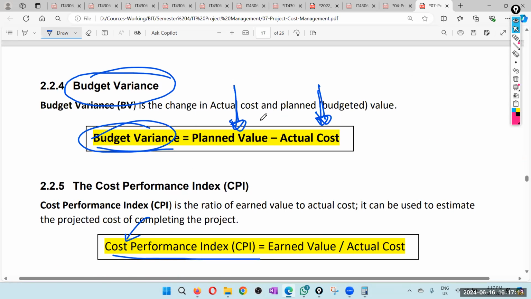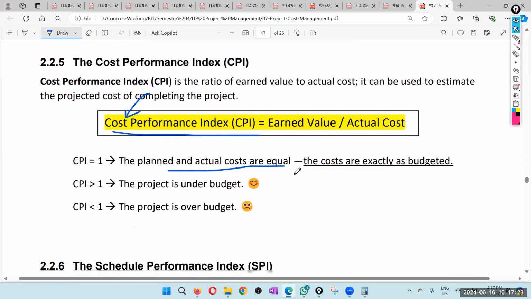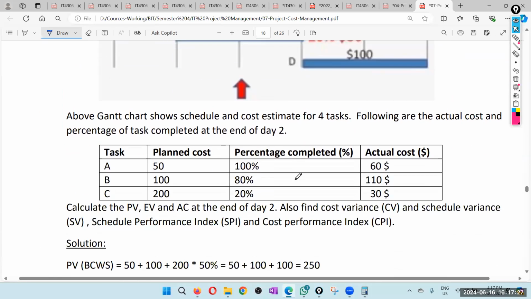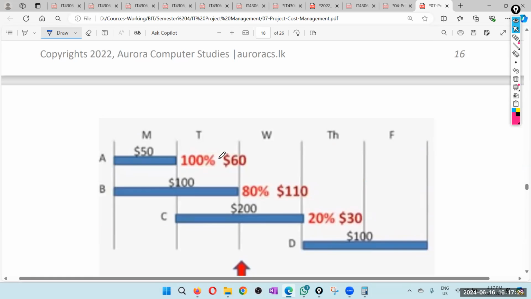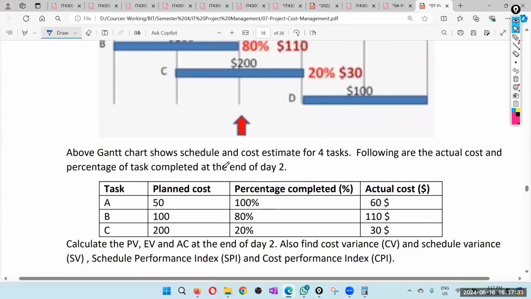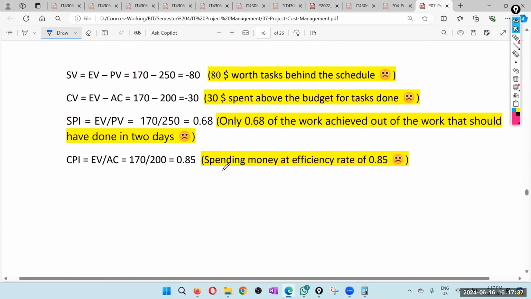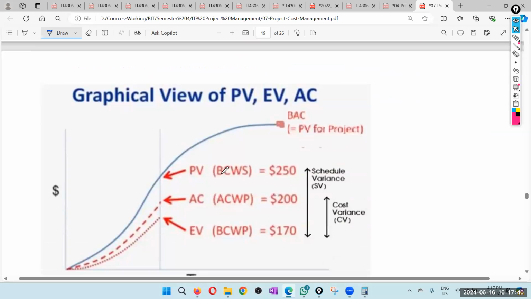Of course, you have the budget variance, but usually you don't calculate something called budget performance index. If you want, you can do it. That is plan value divided by actual cost. You can call it budget performance index. දැන් අපිට අර අවස්ථා තුනටම variance තුන calculate කරගන්න පුළුවන්, index තුන calculate කරගන්න පුළුවන්. And also we can show those values now.